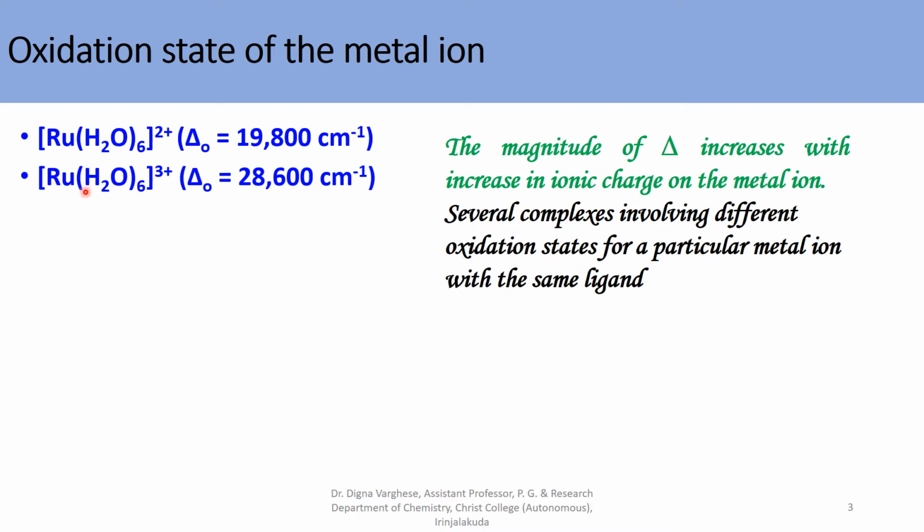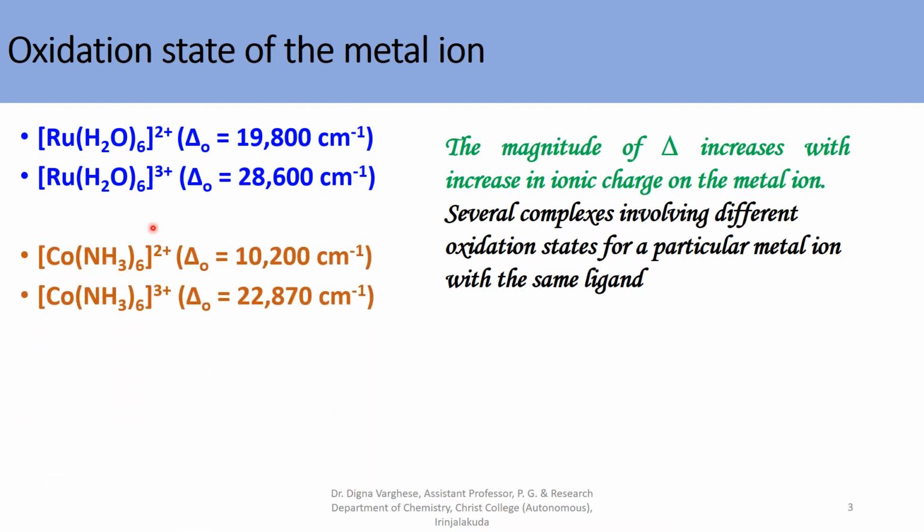And for the same octahedral complex, but with ruthenium in +3 oxidation state, the delta O value is 28,600 centimeter inverse. That means as the oxidation state increases, the delta O value also increases. In the case of cobalt hexamine complex, where cobalt is in the +2 oxidation state, its delta O value is found to be 10,200 centimeter inverse, and for cobalt 3 plus hexamine complex the delta O value is